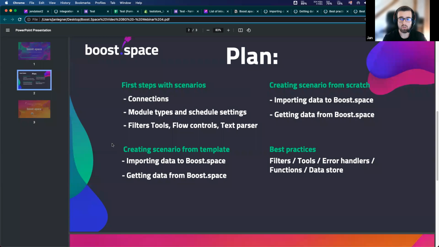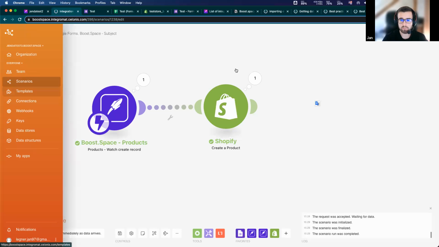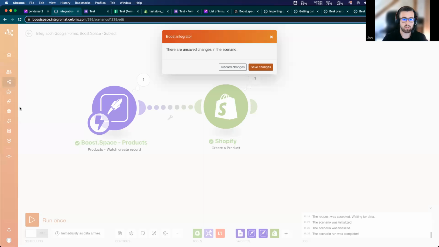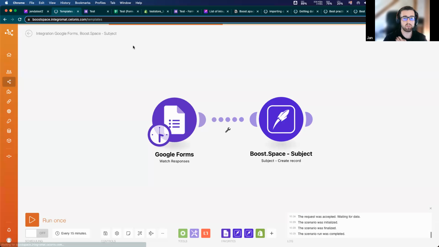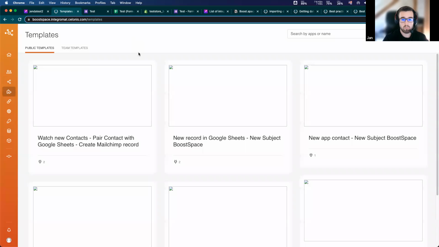But there are also possibilities to create a scenario from templates, because you don't have to always create a scenario from scratch, but you can also use our predefined templates. Maybe some of you already know there are a few templates here. There are some public templates that we were preparing for you, and our team is working on more templates which we are going to make public in the near future.